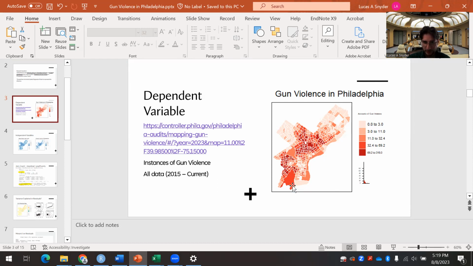You can ignore areas like down here and the big open park sections, because that data compares these instances to the population, and things like where the airport is, and also Fairmount Park, are big areas that are easy to pick out. Nobody lives there, so of course these are going to have high rates, because if anything happens, it's compared to no population. So you can see the cluster in there.